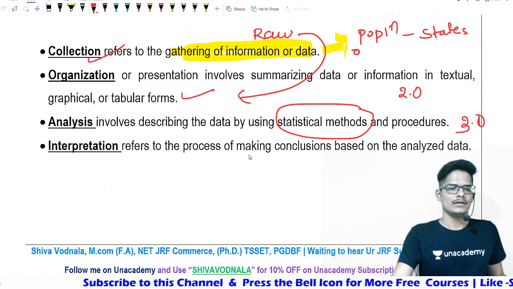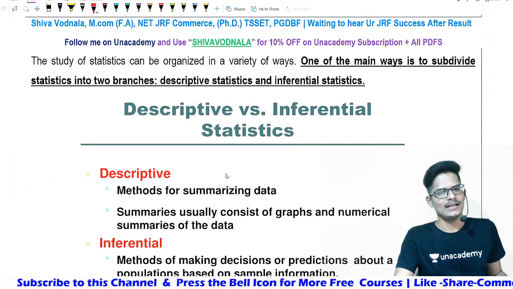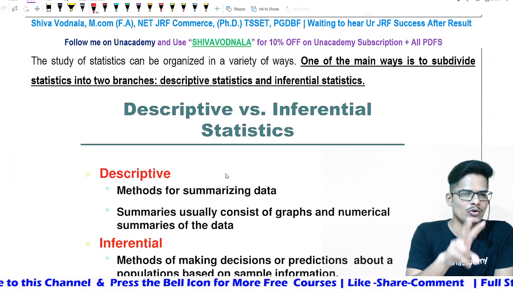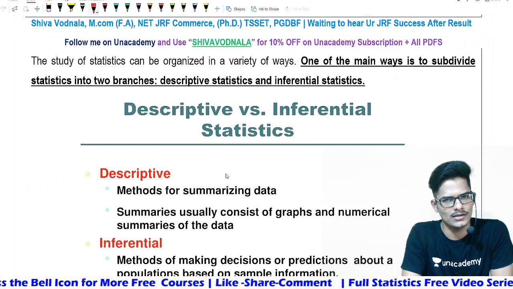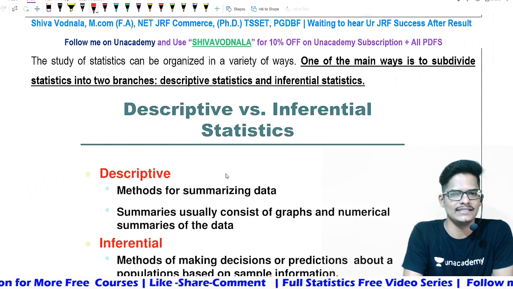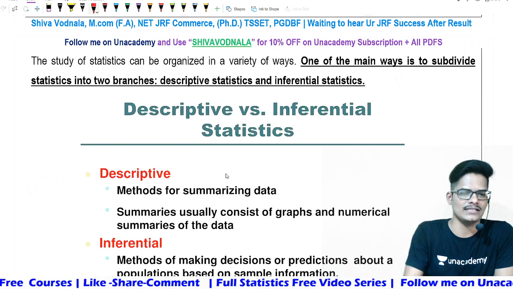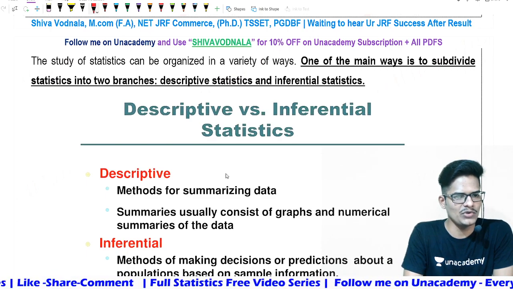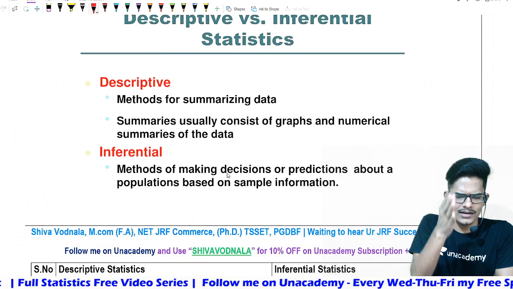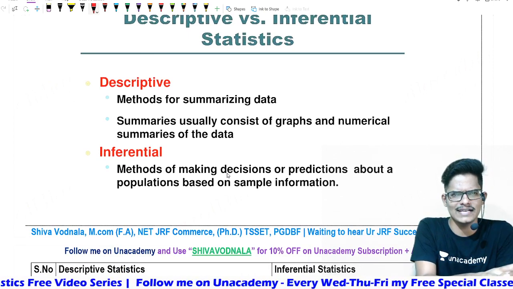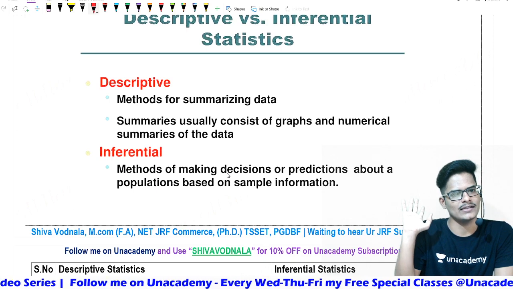Simple. Now the next part is, there are two main ways to divide statistics. There are two varieties of ways. One is descriptive statistics, the second one is inferential statistics. Let us create a clear-cut thin line of difference between both statistics. One question may be expected on this.